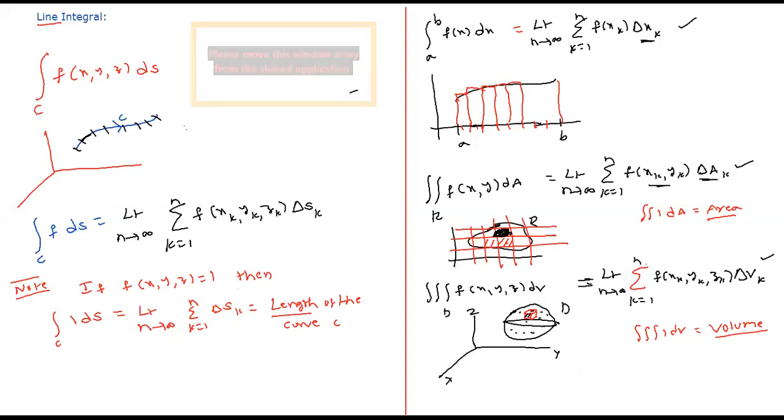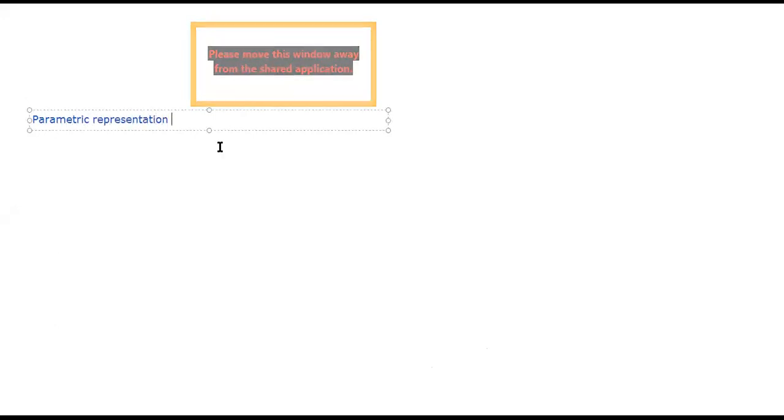Now before proceeding further, we'll see different representations of this curve. How a curve can be represented. What is a parametric representation of a curve?